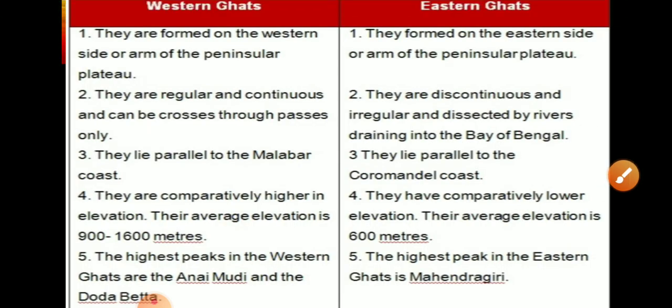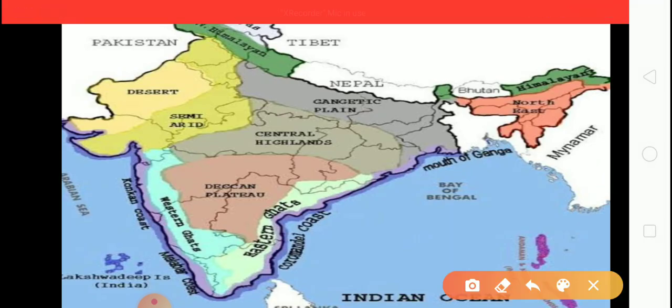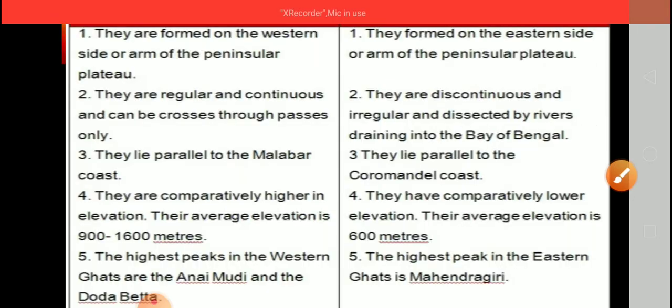Because it is dissected by the rivers which are draining into the Bay of Bengal. Western Ghats lie parallel to the Malabar coast, and Eastern Ghats lie parallel to the Coromandel coast.